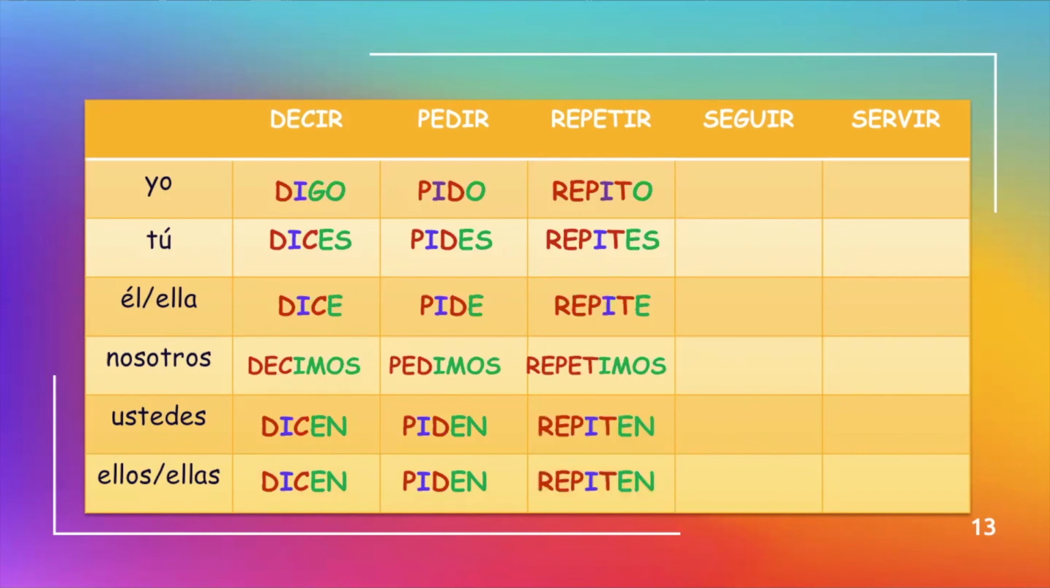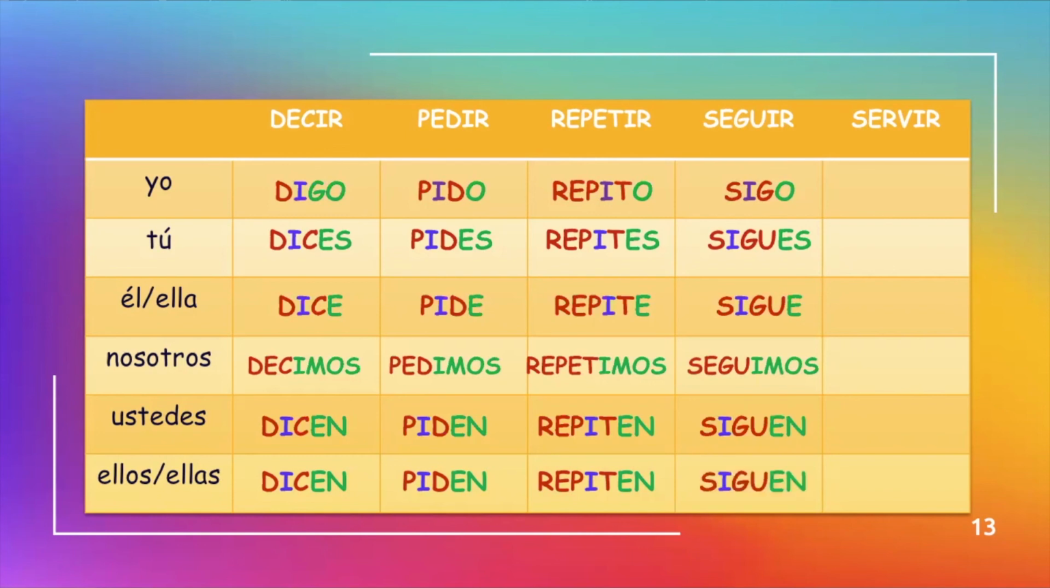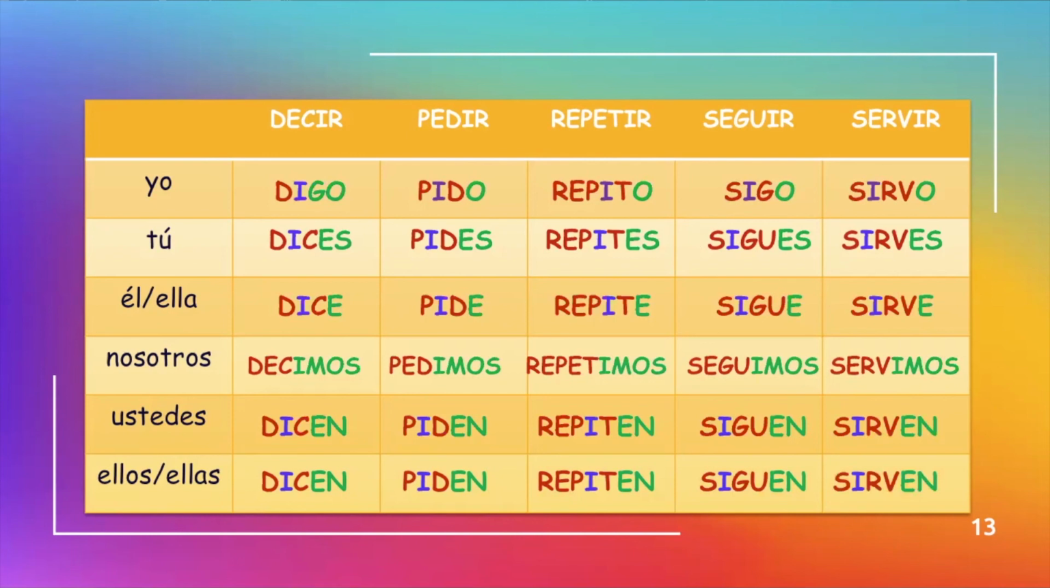Ellos or ellas repiten. Seguir, which means to follow, becomes yo sigo. Again, a go verb. Tú sigues. Él or ella sigue. Nosotros seguimos. Again, no change on nosotros. Ustedes siguen. Ellos and ellas siguen. Servir is to serve. We did this as our example. Sirvo, sirves, sirve, servimos. Nosotros, no change. Sirven and sirven for ellos and ellas.